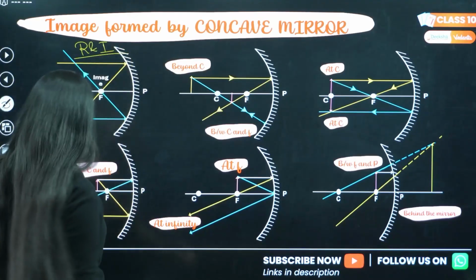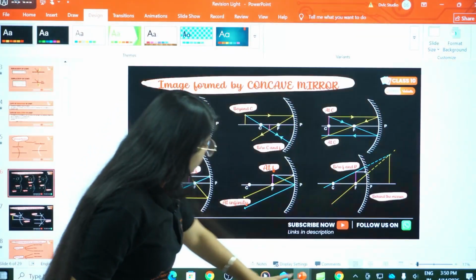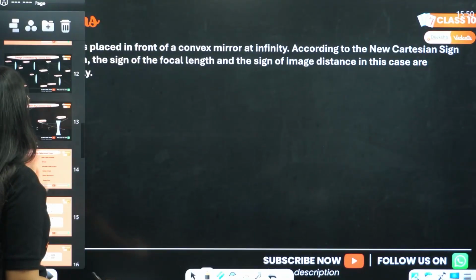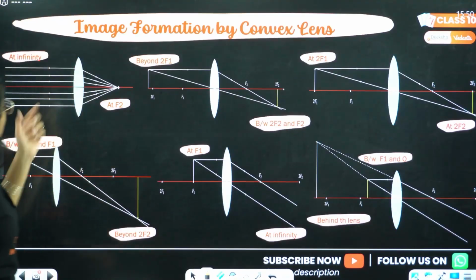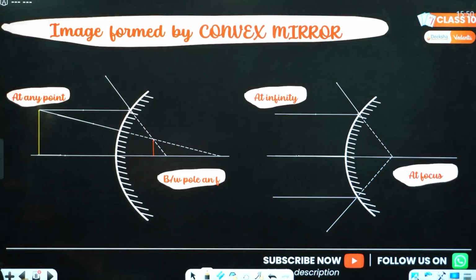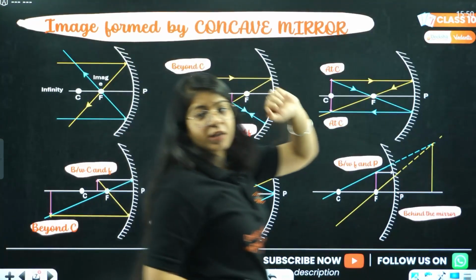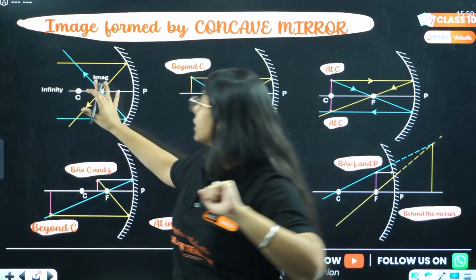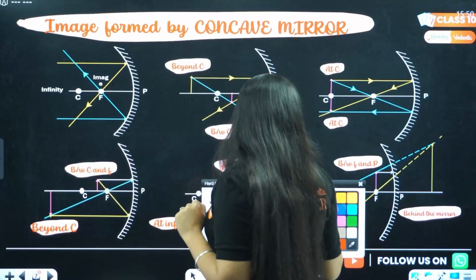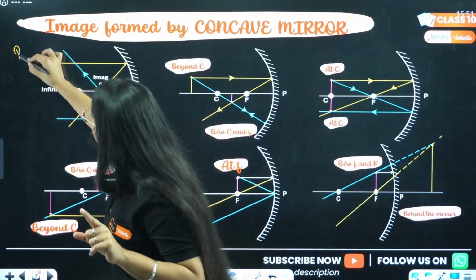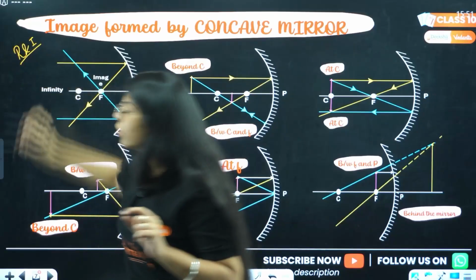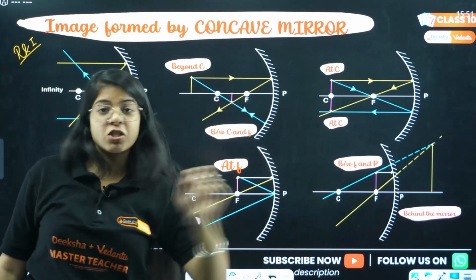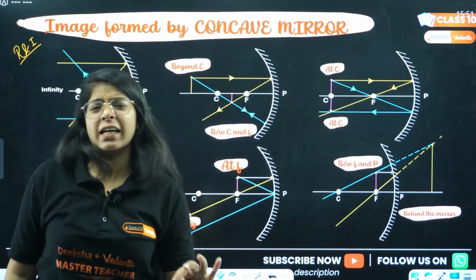Let me just go to some other software so that I can make you understand better. So, image formation by concave mirror. The first is the object is at infinity. The image is at focus. For all the 5 cases, the image is real and inverted. RNI means real and inverted. We have studied it in the one shot. If you haven't, go watch that one shot, I have explained it in complete detail there.